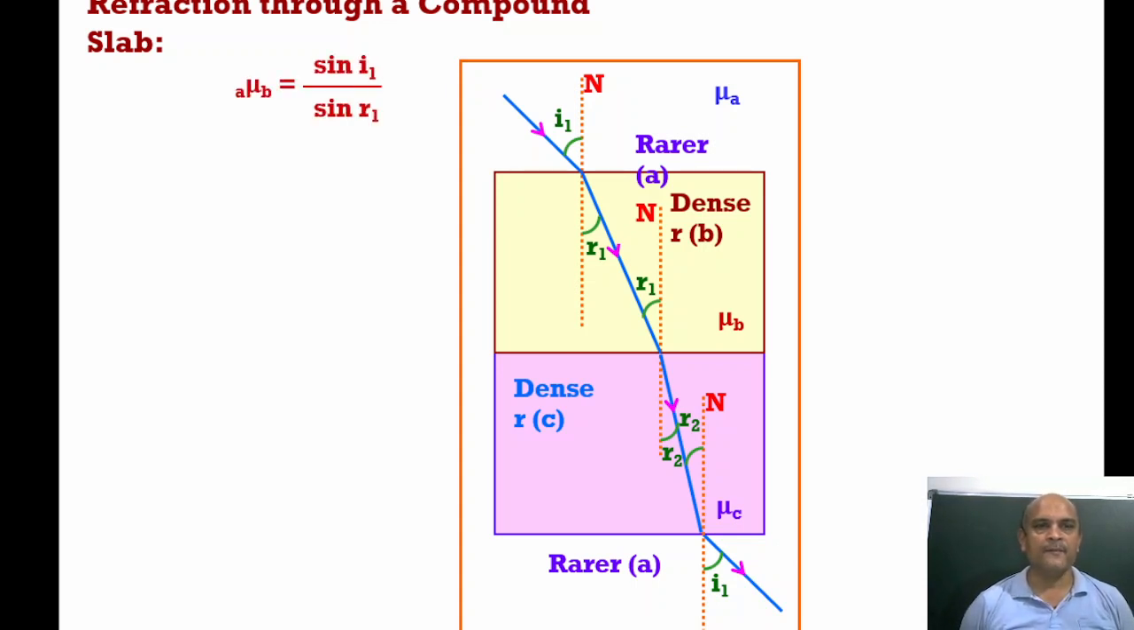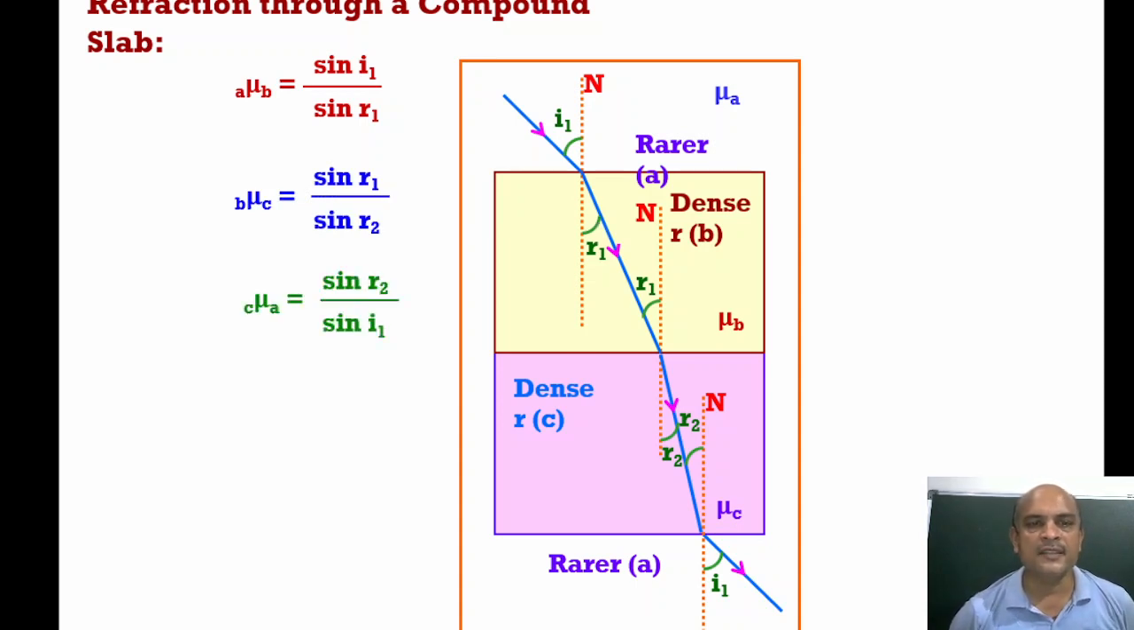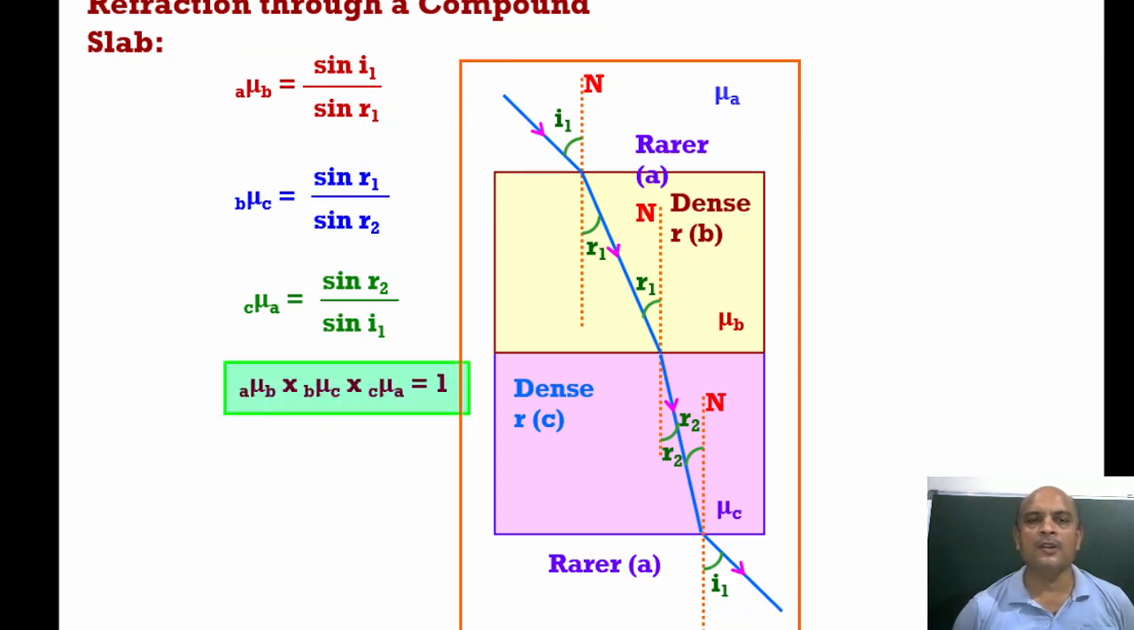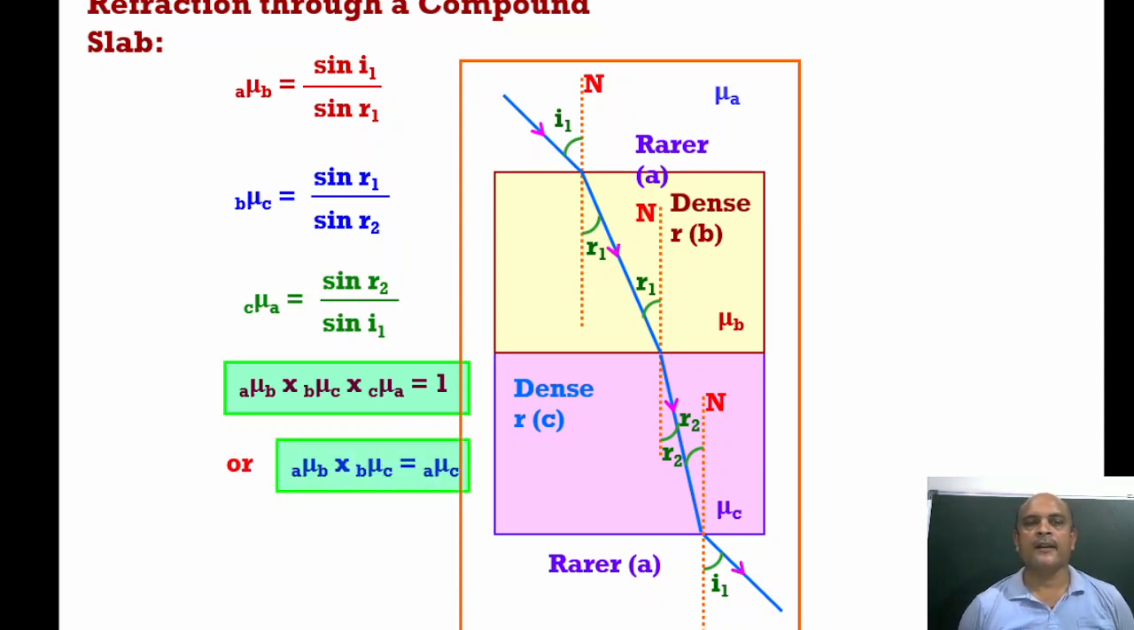So A mu B is equal to sine I1 upon sine R1. For B mu C, it will be sine R1 upon sine R2. And C mu A is sine R2 upon sine I1. If we multiply all three, then of course we get 1. It means the path is undeflected. It is parallel to the incidence ray.